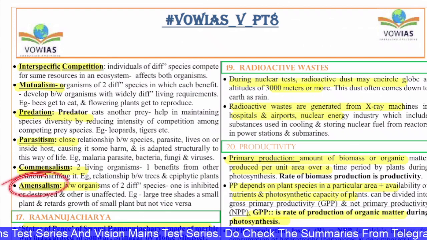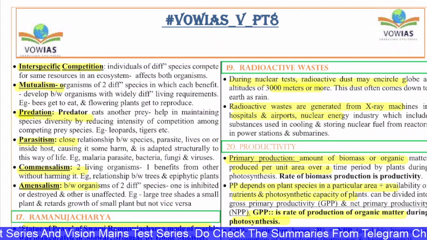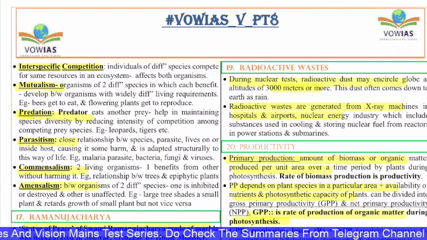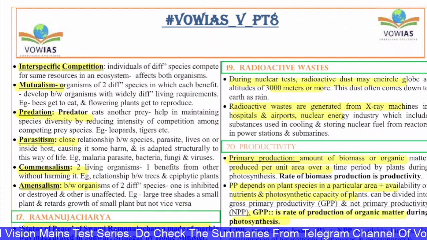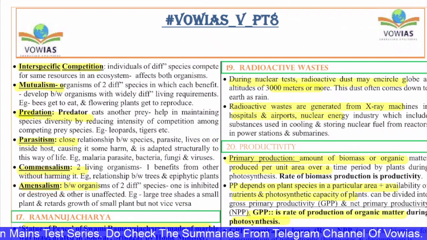That is amensalism. Here you can see the large tree shades. When there is a large tree, there will be small plants beside it. But these small plants are getting affected because they will not get enough sunlight and nutrients because of the large plant. That is called amensalism.